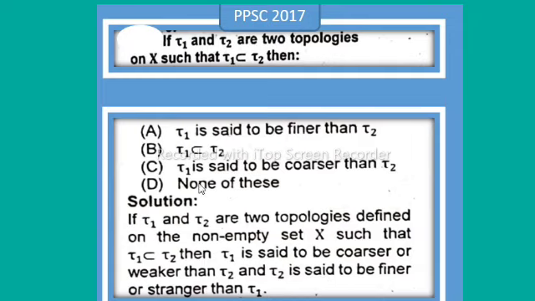So option C is correct, that is, τ1 is said to be coarser than τ2.